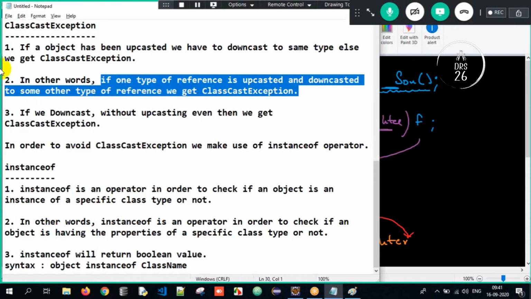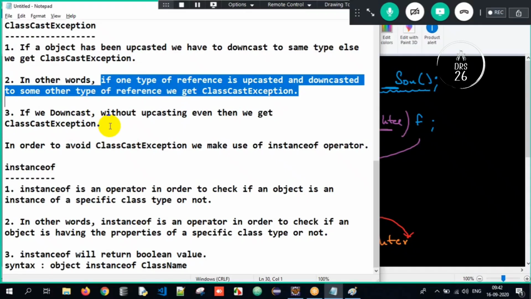If one type of reference is upcasted, we need to downcast to the same type. If we downcast to some other type, class cast exception will appear here. Got it? If we try to downcast without upcasting, we will again get class cast exception.